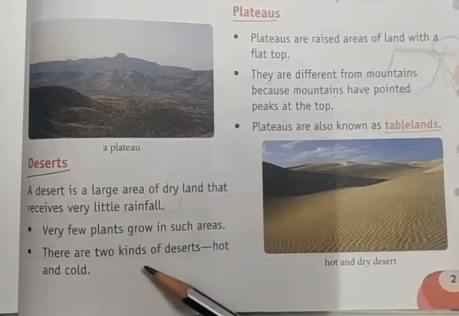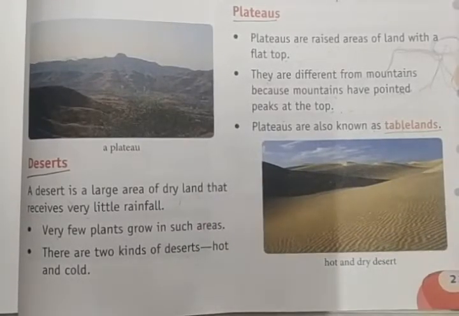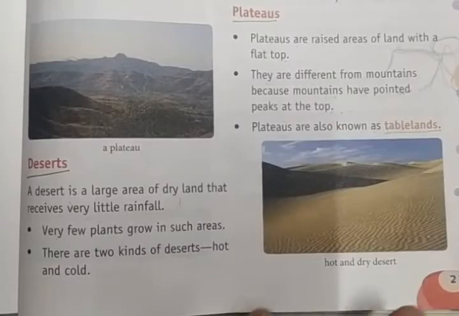There are two kinds of deserts, hot and cold. There are two types of desert: one is the hot desert and another is the cold desert. Okay? Right?